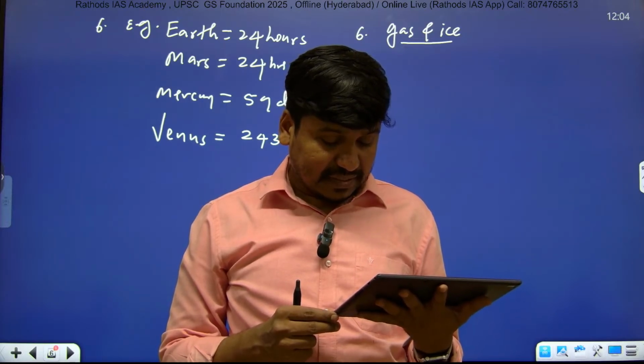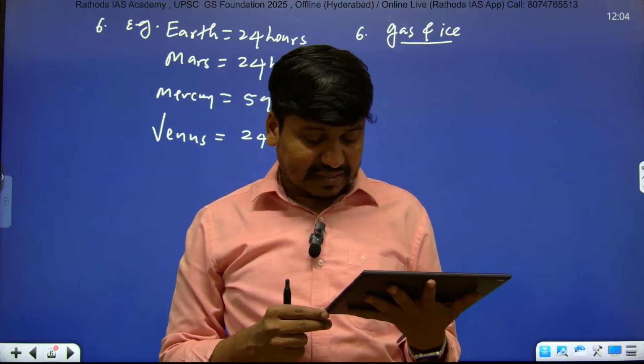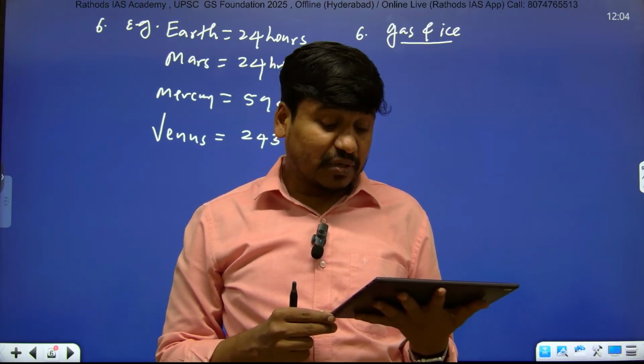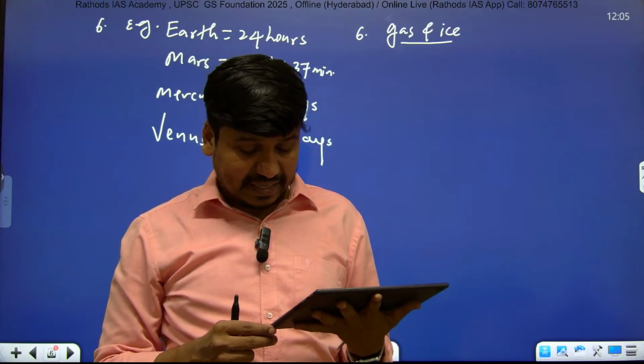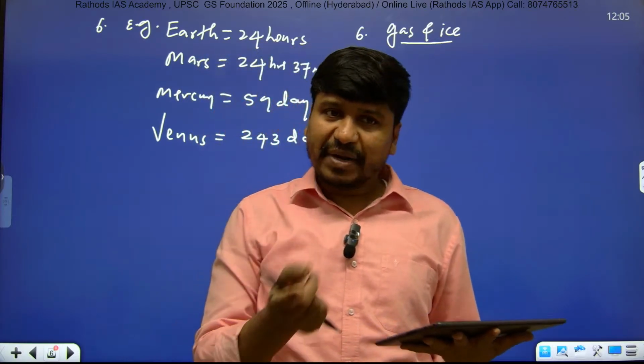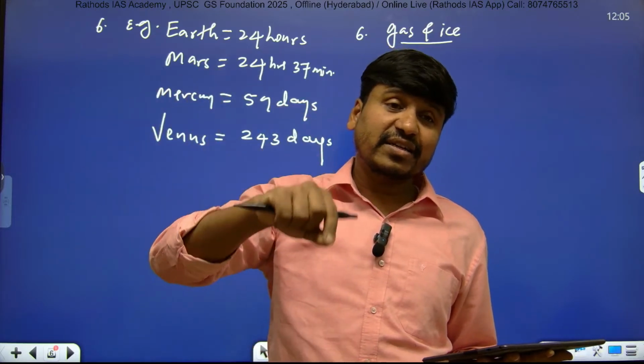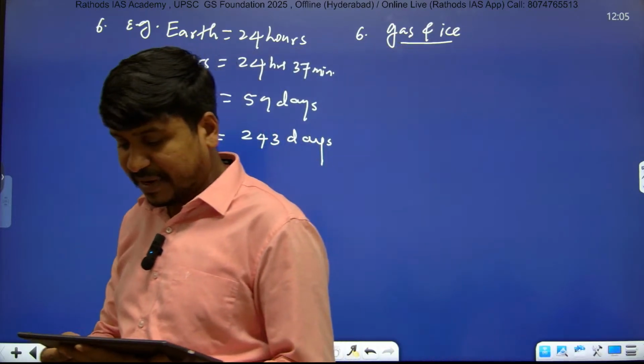Sir, which is the densest planet? In the inner planets category, Earth is the densest planet, right? And definitely Jupiter is the densest planet among the outer planets. And the least dense is Saturn. Saturn is the least dense in the outer planet category, right? Okay.